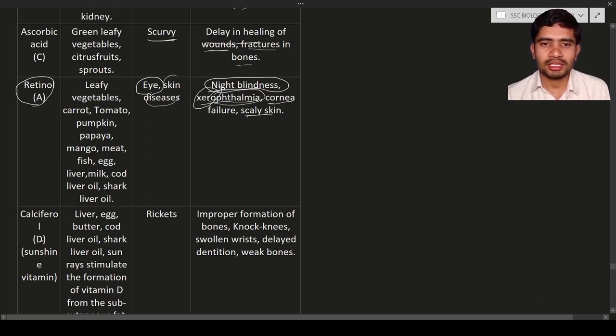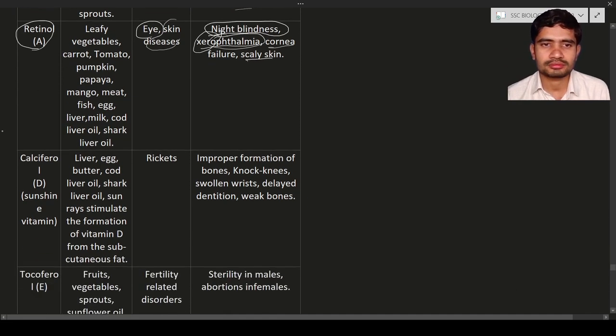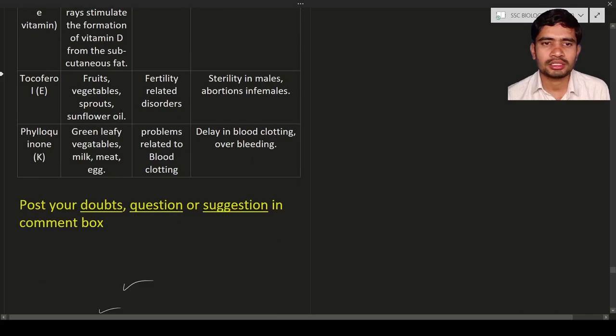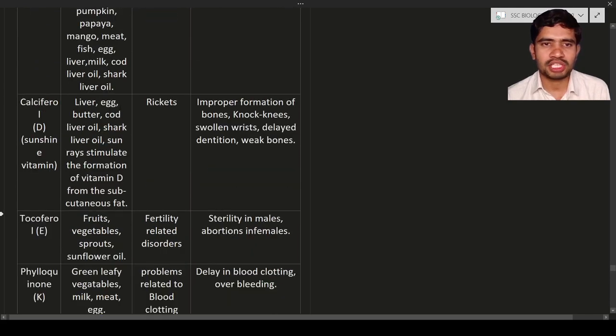Next is calciferol, also known as the sunshine vitamin. It is going to cause a disease known as rickets. What happens in these individuals? The improper formation of bones, so the bones will get bent due to the deficiency of vitamin D, and also knock knees, swollen wrist, delayed dentition, etc. Dentition is nothing but formation of bones. Bones will not form properly in children. Next, the swollen wrist. The wrist will get swollen. It is going to fill with water. As a result, it will appear a little larger than the normal size.